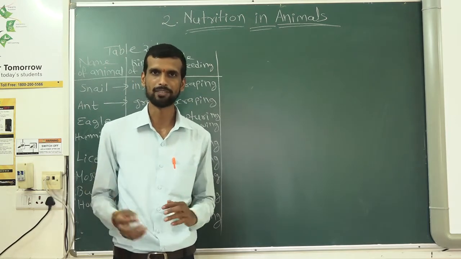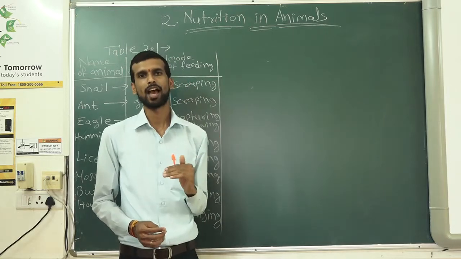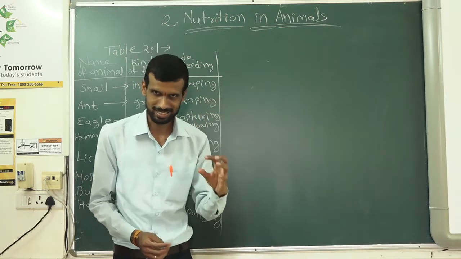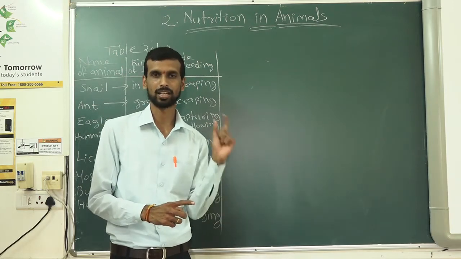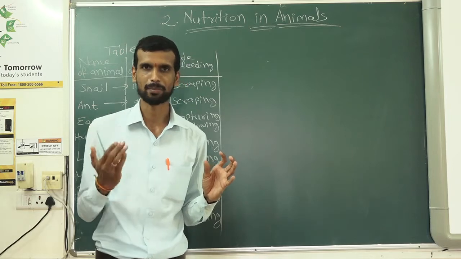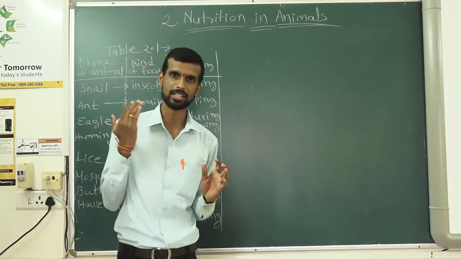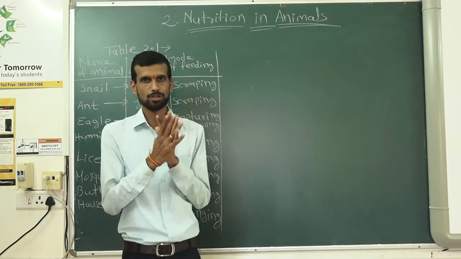In the last video we discussed the different steps of nutrition in animals. We discussed the nutrients required by animals, like carbohydrates, proteins, fats, vitamins and minerals. You learned this in class 6th in the components of food, right?